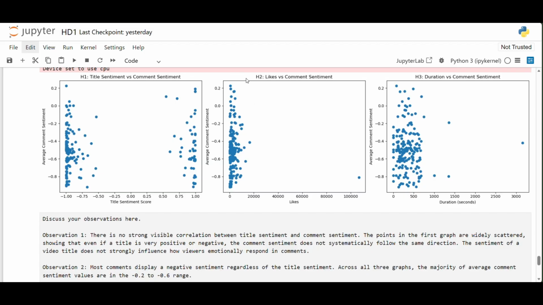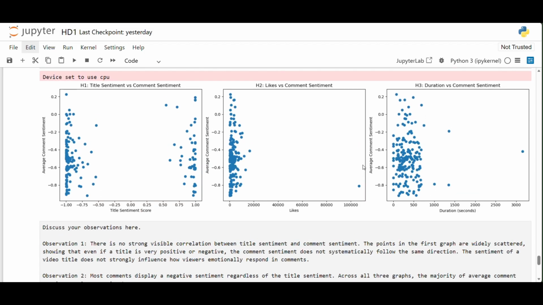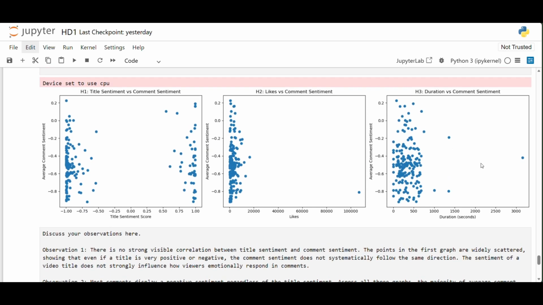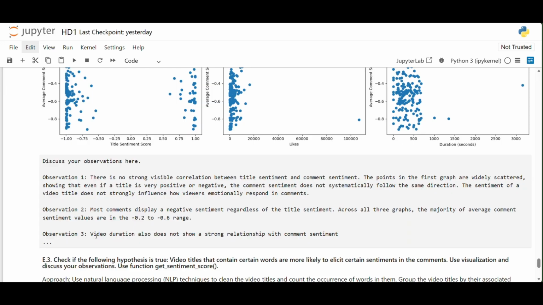And even the comment sentiment on videos with the least likes mostly ranges between minus 0.4 and minus 0.8, showing more negativity. And for duration versus comment sentiment, we can see the same trend. Video duration also does not show a strong relationship with comment sentiment.